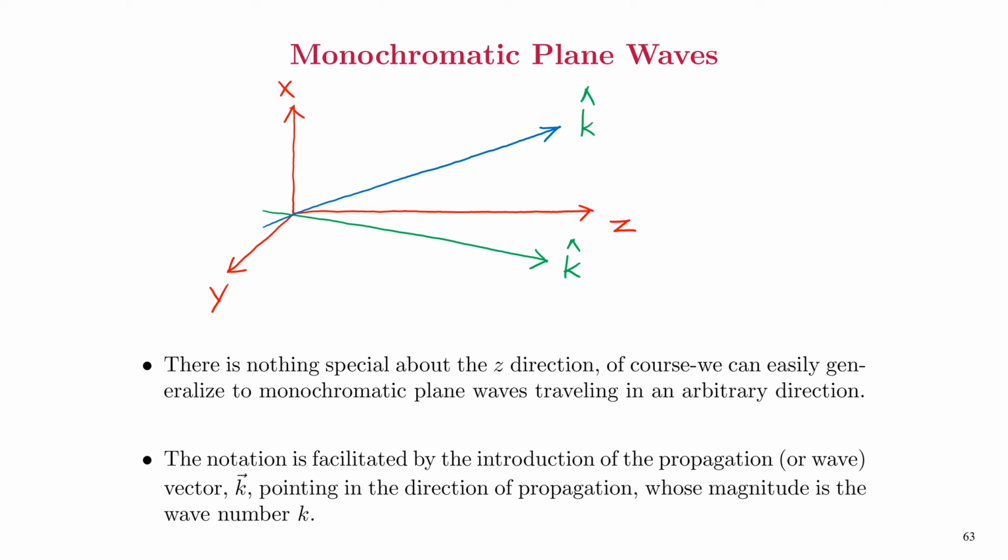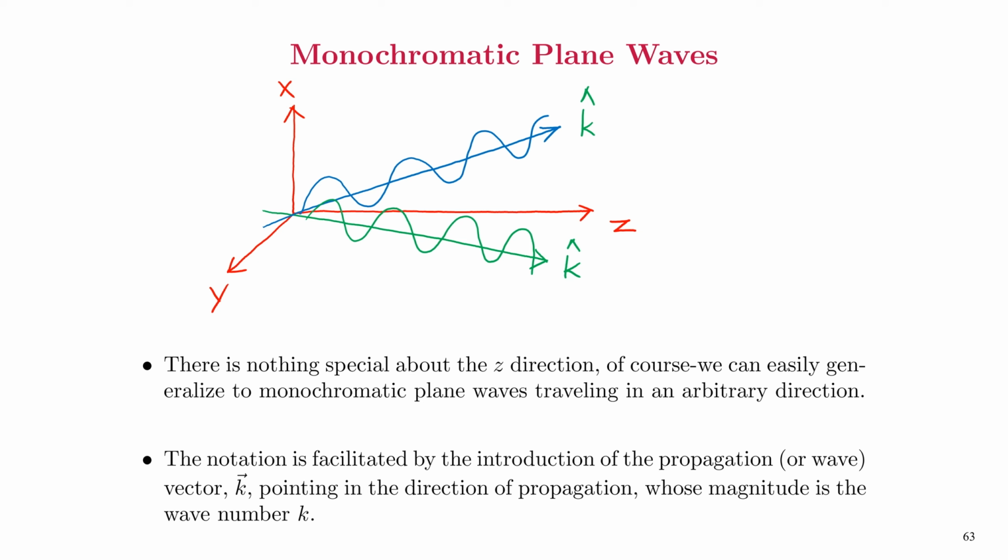It is absolutely not necessary that the direction of propagation of the electromagnetic waves has to be taken always along the z direction. Let's assume that a wave is oriented along the direction shown by the blue vector or the green vector.